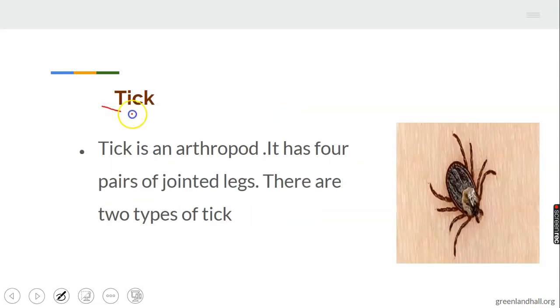The next one is tick. Tick is an arthropod. Let's take note of that. It has 4 pairs of jointed legs. 1, 2, 3, 4. These are the 4 pairs of jointed legs. This is a very good picture of tick with 4 pairs of jointed legs.